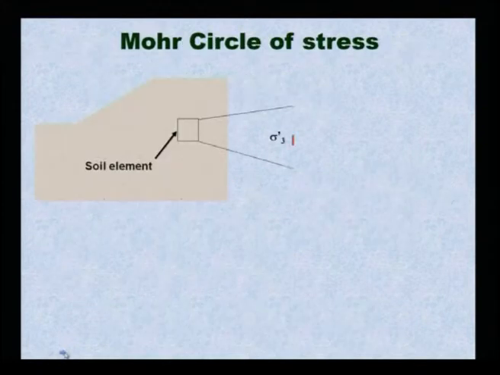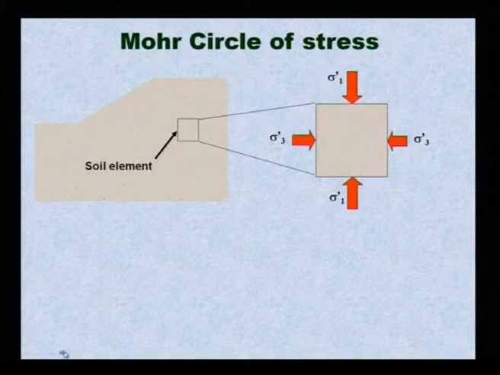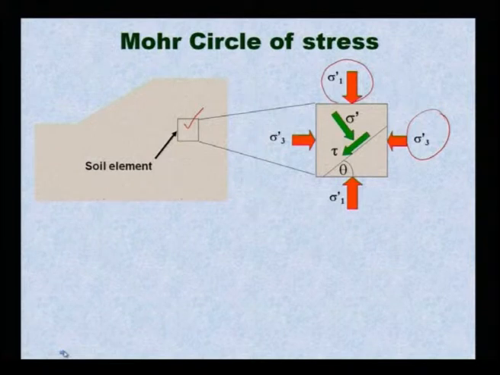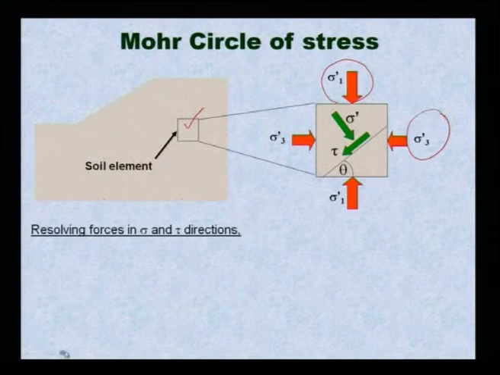Now, Mohr circle of stresses. If you look at a soil element anywhere below the ground, maybe in an embankment, it is acted upon by vertical stress as well as lateral stress. And if there is a failure surface at angle theta, this is the shear stress and normal stress along the failure surface.